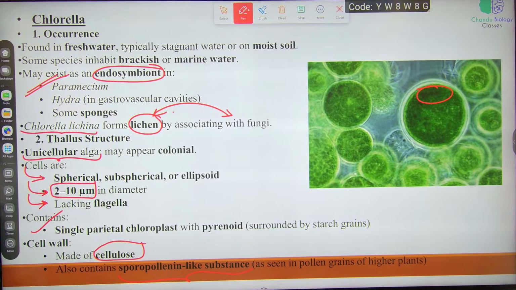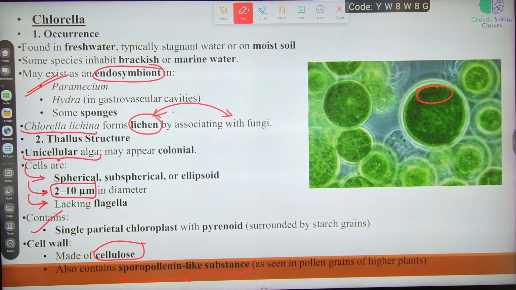Reproduction. Asexual reproduction is usually through autospore formation. Each single mother cell will have 4 autospores, miniatures of the parent cell. And there is no sexual reproduction. No zoospores or gametes are formed.